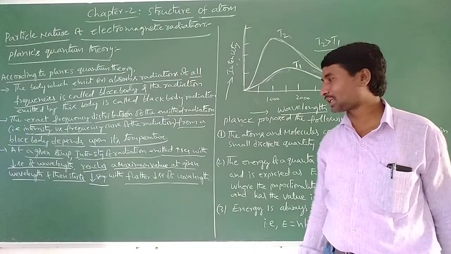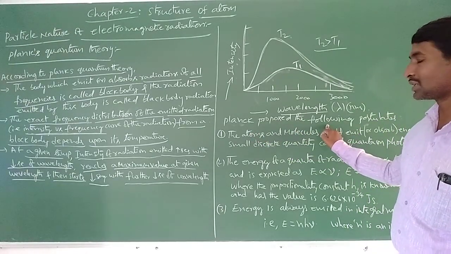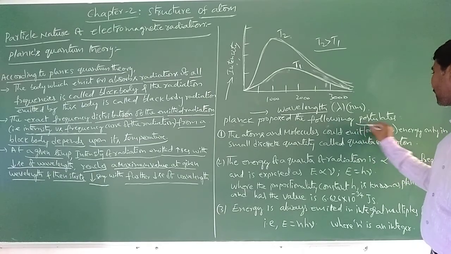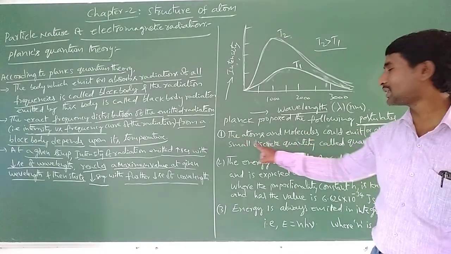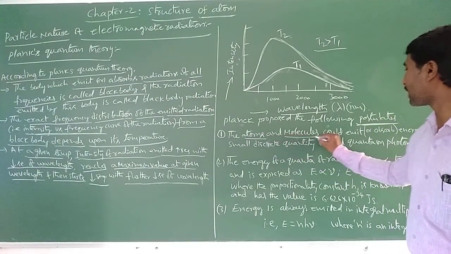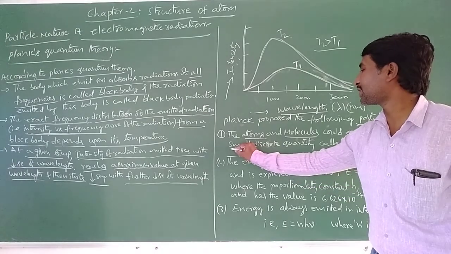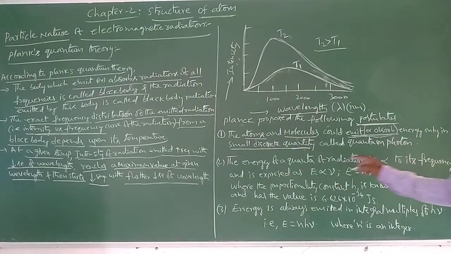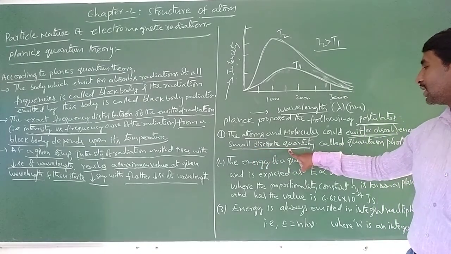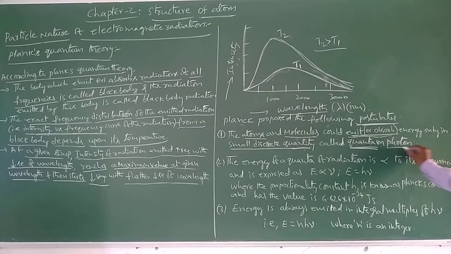The postulates are according to Planck. The postulate is that atoms and molecules should emit or absorb energy only in the form of small discrete quantities. Energy in small discrete quantities is called quanta or photon.